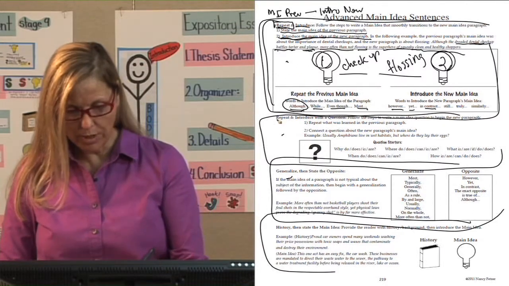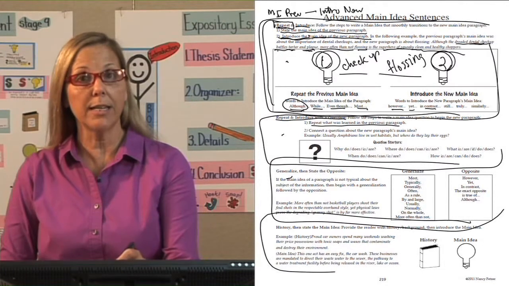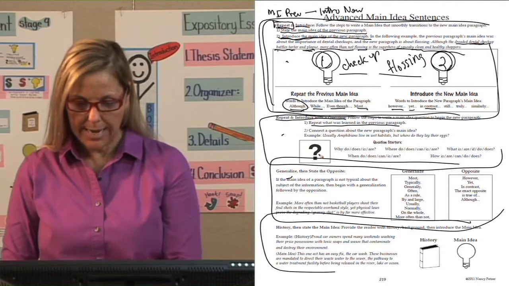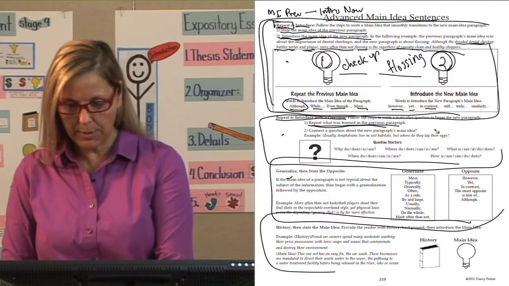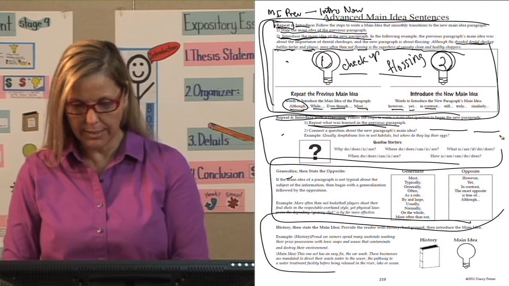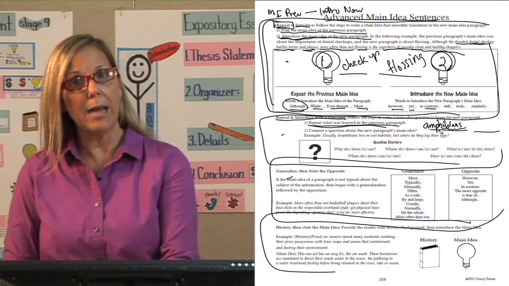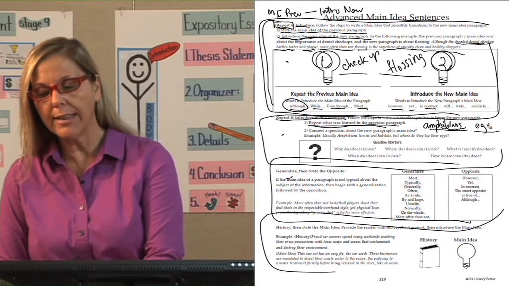Let's go to the next one. Repeat and introduce with a question. I'm building on repeat and introduce, but this time I'm going to repeat and then ask a question. We have repeat what was learned in the previous paragraph. So we draw our 2 lines. In our previous paragraph, we learned where amphibians live, how they live in wet habitats. Our new paragraph is going to talk about where they lay their eggs.